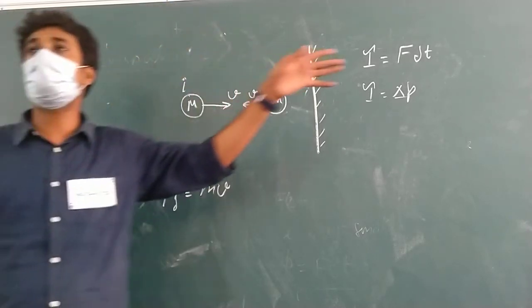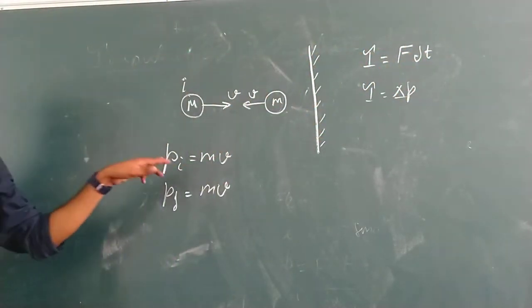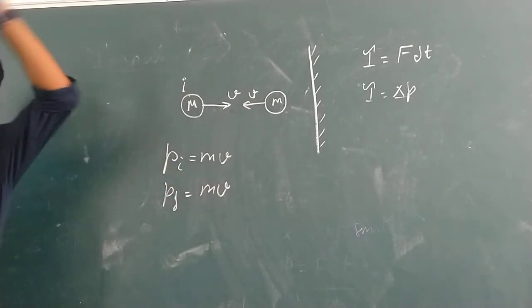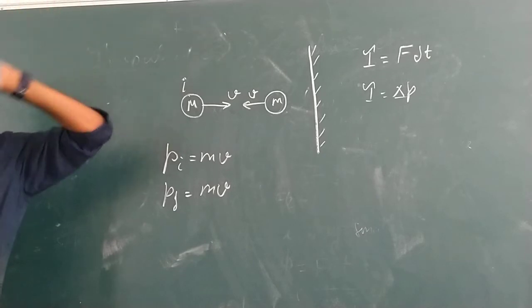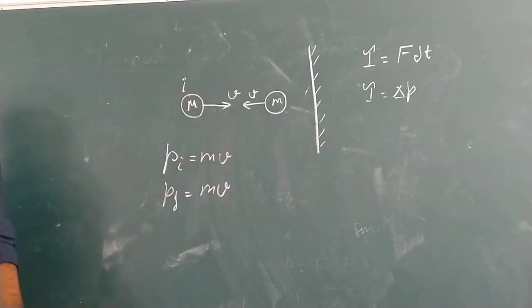Suppose that is positive x direction and this is negative x direction. So P initial should be written as, suppose in x direction, according to base vectors i cap, j cap and k cap. I was telling that in x direction the direction would be i cap and the negative x direction will be minus of i cap.